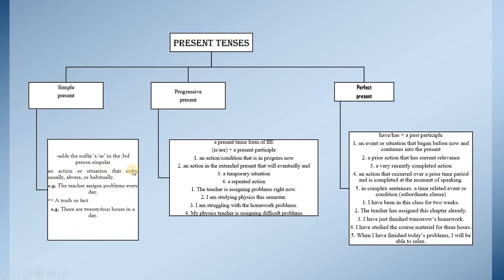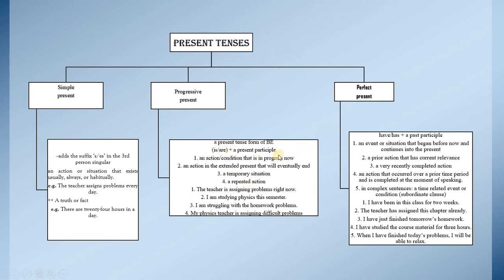An action or situation that exists usually, always, or habitually. The teacher assigns problems every day. The truth or fact: there are 24 hours in a day. It's the truth. Present progressive is used the same way as the past progressive, but they differ in terms of the time or the tense.